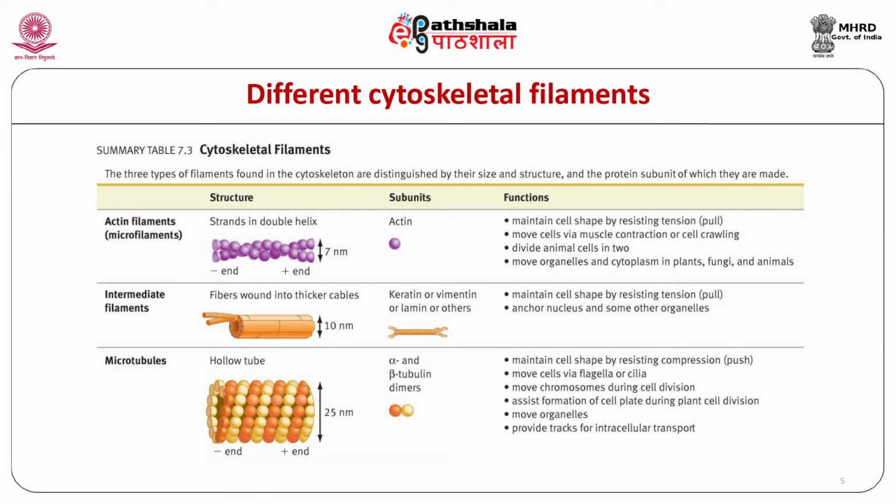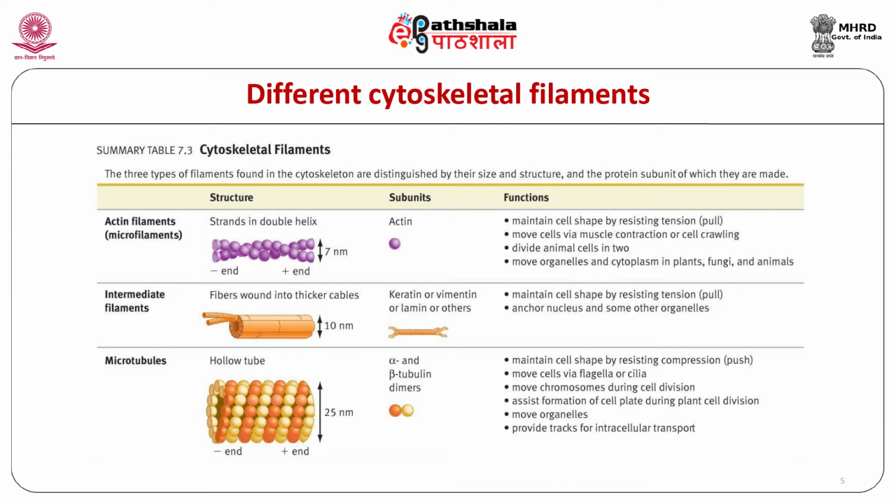Both alpha tubulin and beta tubulin units have GTP bound to them, but GTP bound to alpha tubulin cannot be exchanged and therefore can be considered as an integral part of it. However, GTP or GDP bound to beta tubulin can be exchanged easily, which plays a major role in microtubule dynamics.